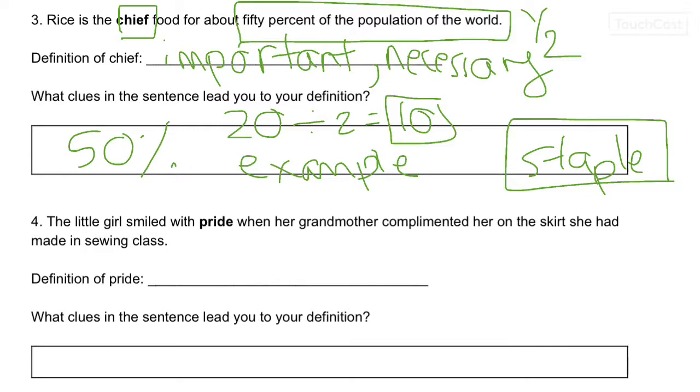Number 4, the little girl smiled with pride when her grandmother complimented her on the skirt she had made in sewing class. So pride, you may have heard it before. Someone gave her a compliment, so said something nice. Oh, she smiled. Pride is when you feel, I don't want to say proud, because pride and proud are pretty much the same word.